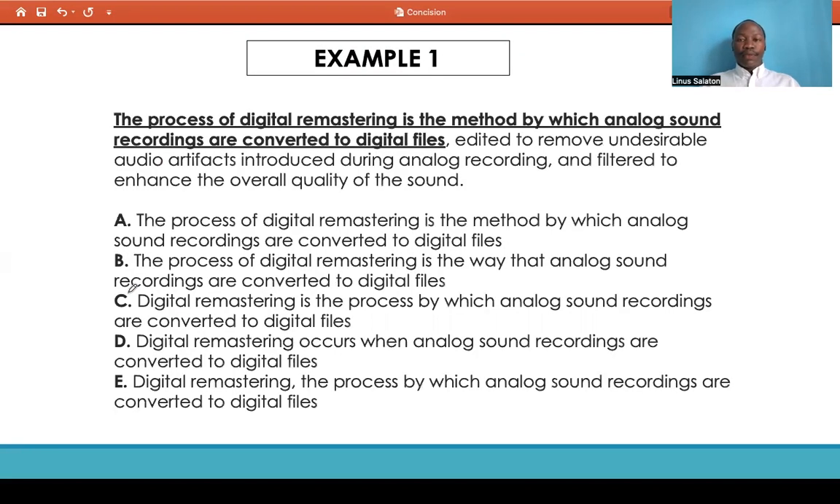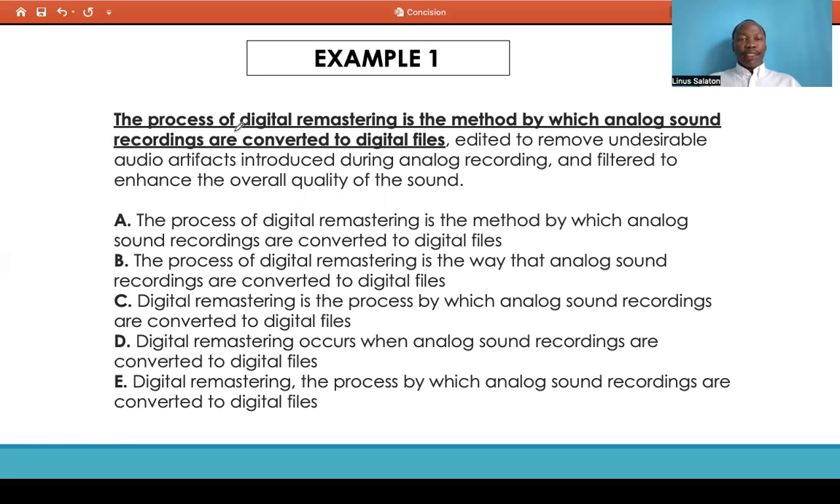So feel free to pause the video and try out this example, after which you can play and let's tackle it together. So example 1 says, the process of digital remastering is the method by which analog sound recordings are converted to digital files, edited to remove undesirable audio artifacts introduced during analog recording, and filtered to enhance the overall quality of the sound, right?